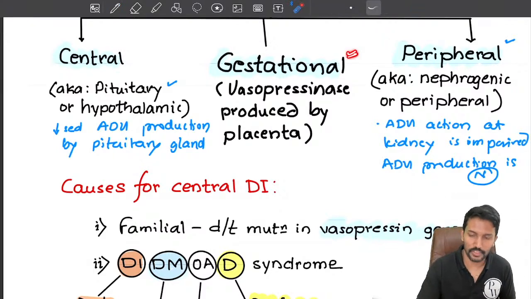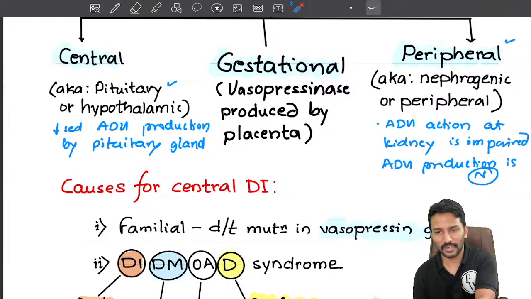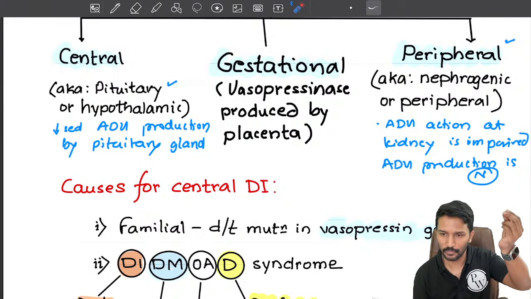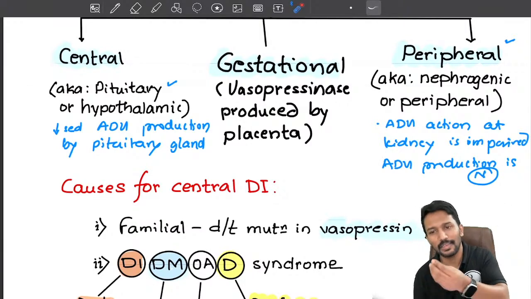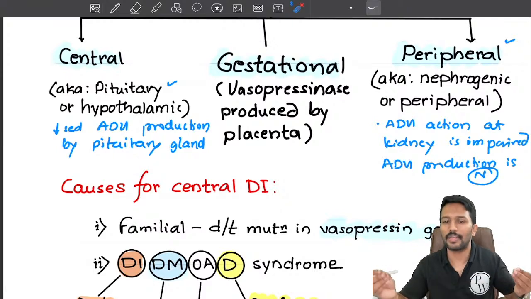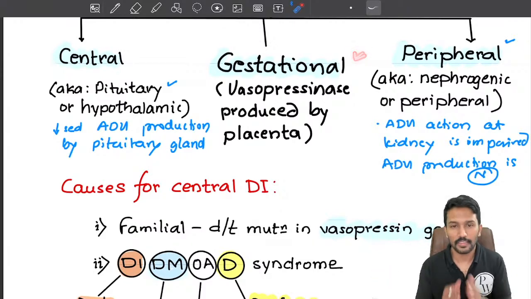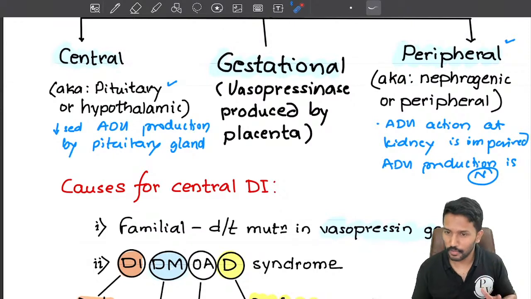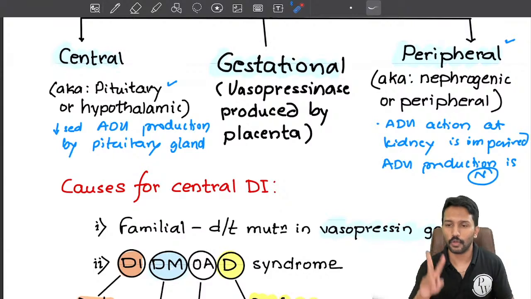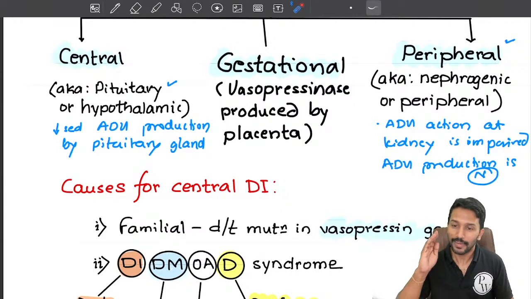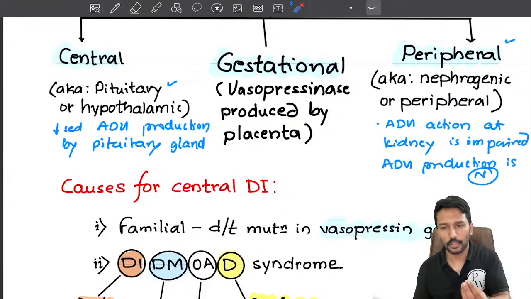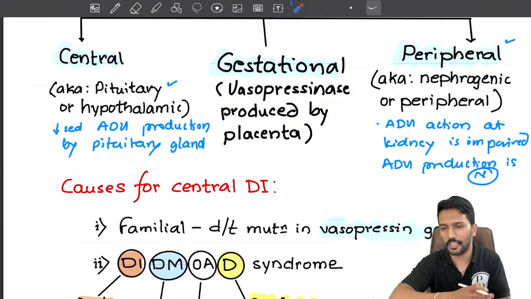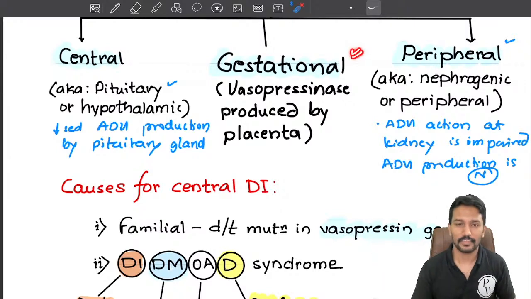Then there's a third entity called gestational. See, pituitary produces, it goes and acts on the kidney. Pituitary doesn't produce, then it is central or pituitary. Pituitary produces but kidneys don't respond to it, then it is peripheral or nephrogenic. But something can go wrong in between, especially during pregnancy. The placenta of a pregnant woman produces a hormone called vasopressinase. It is primarily an oxytocinase. Because oxytocin and vasopressin are structurally similar, it not only destroys oxytocin but also destroys vasopressin. So the pituitary produces it, in the circulation the placental hormone destroys it, so ADH doesn't reach the kidney. In that case, we call it gestational.